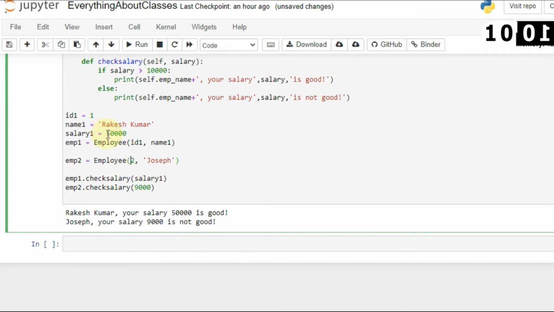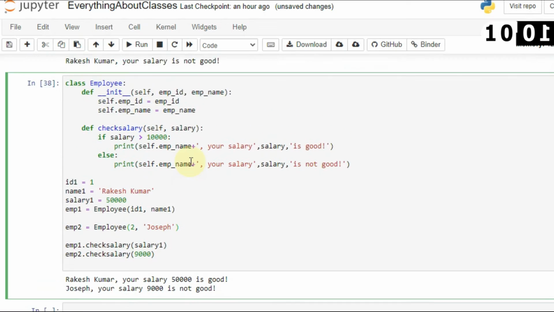So you can pass this value directly in the object, or you can create variables, store the value in the variables, and then use that. It is only up to you. Whatever you have already been using in the main function, you can still do that. It is not very tough, it is very similar to a function. I am showing you all these things because you already understand multiple things inside classes.